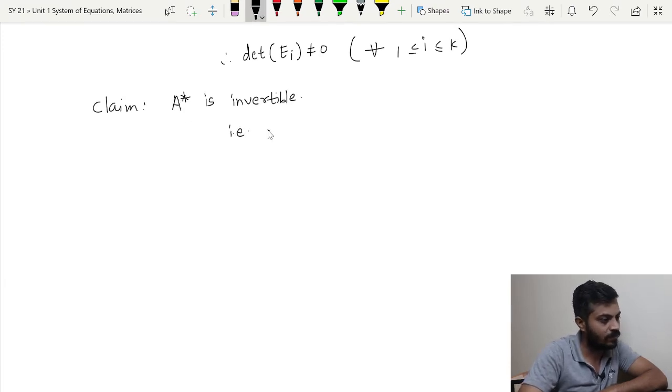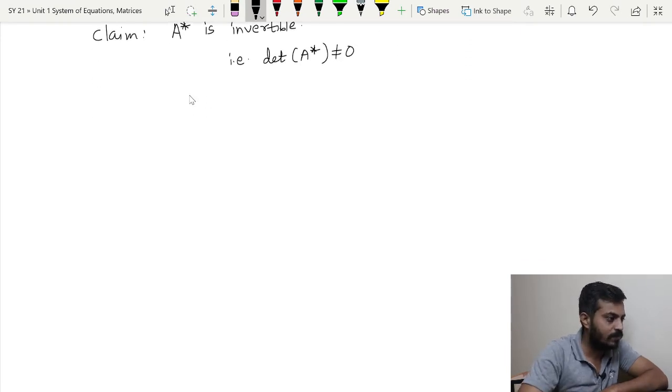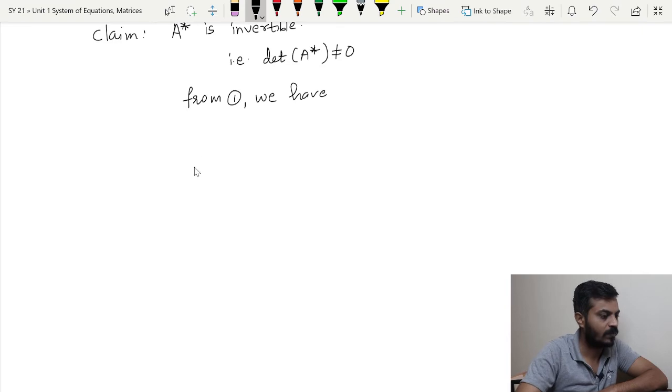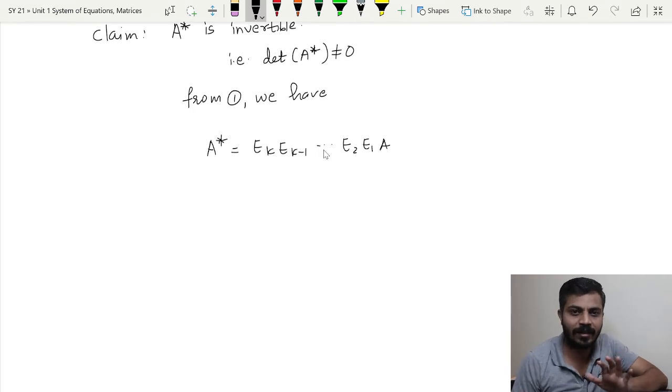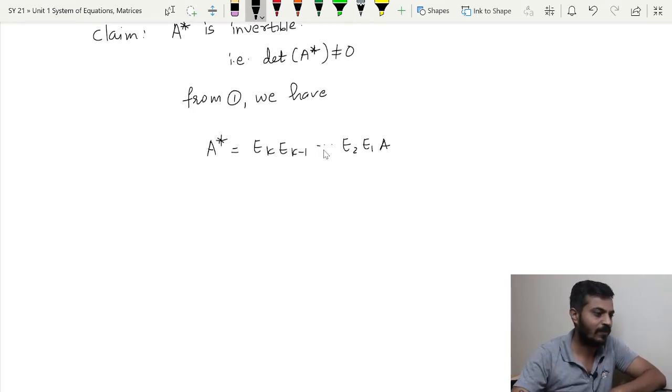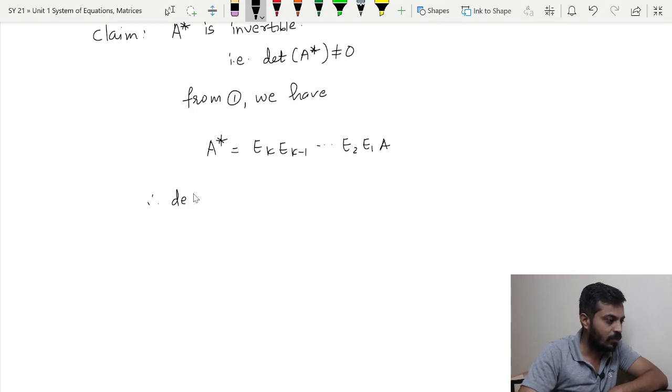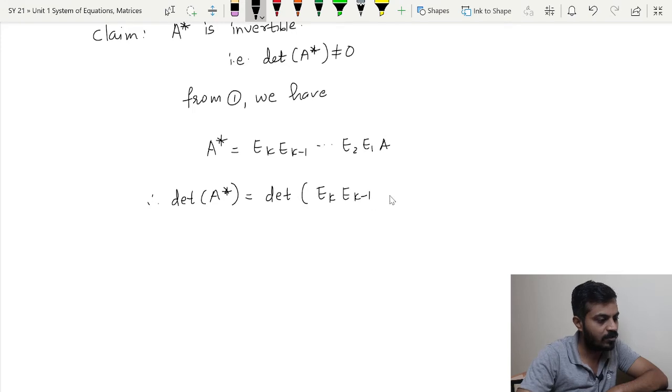We have from 1, A star is equal to Ek, Ek minus 1, continuing up to E2, E1 and A. Simply let us apply determinant on both sides and see what we get. Therefore, determinant of A star will be equal to determinant of Ek, Ek minus 1, and so on, E2, E1 and A.